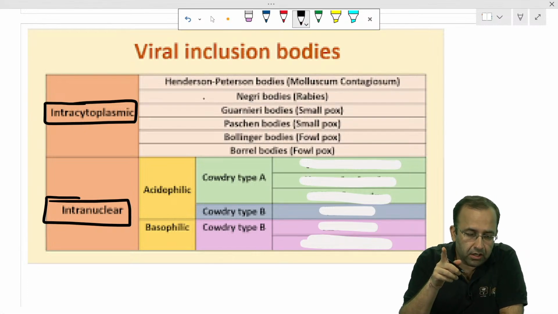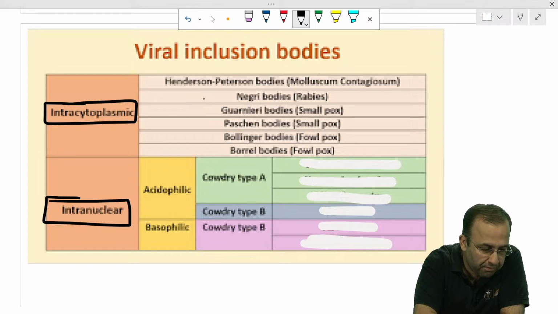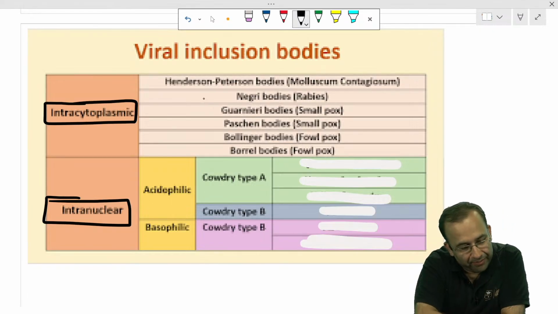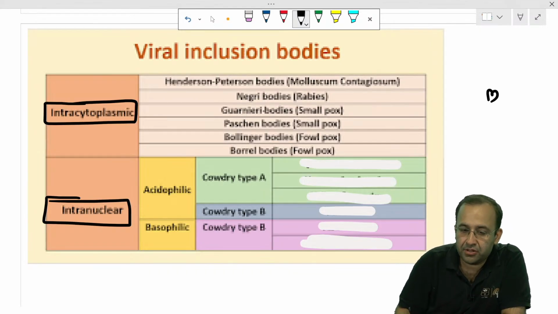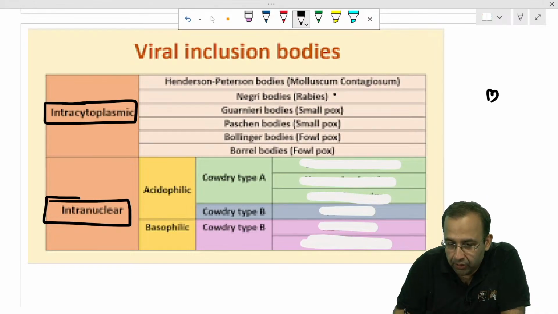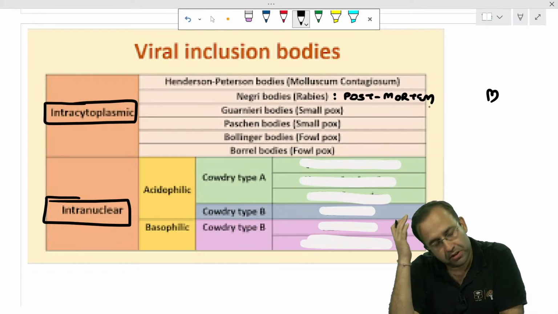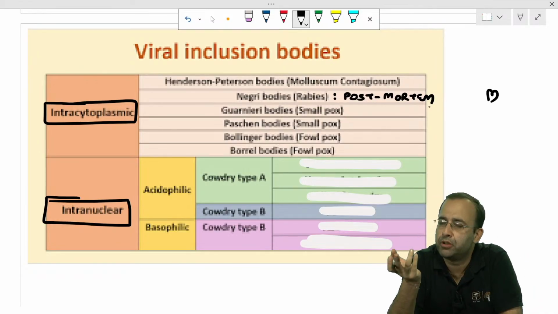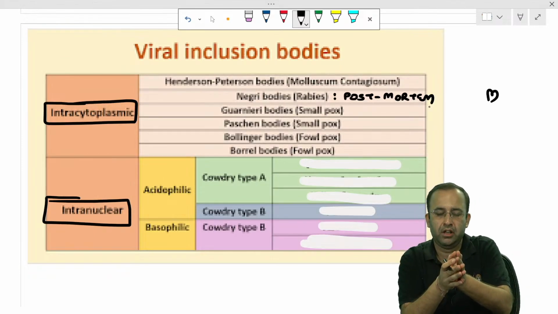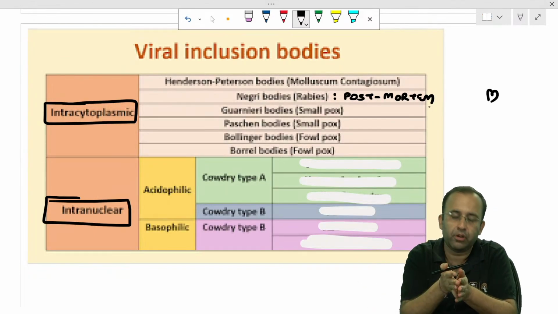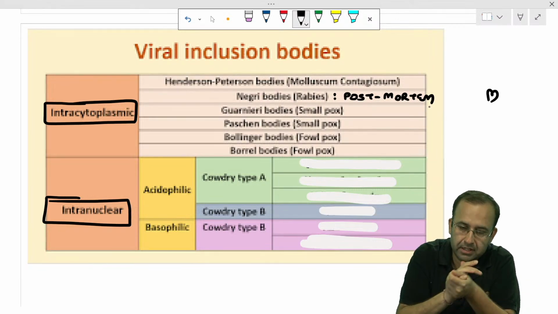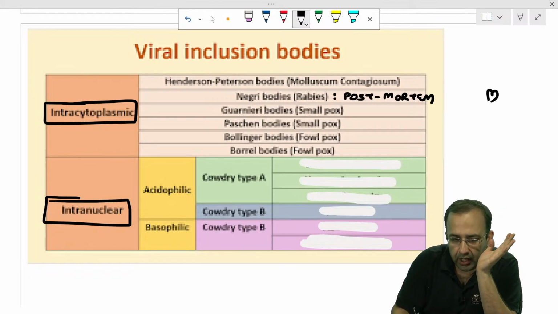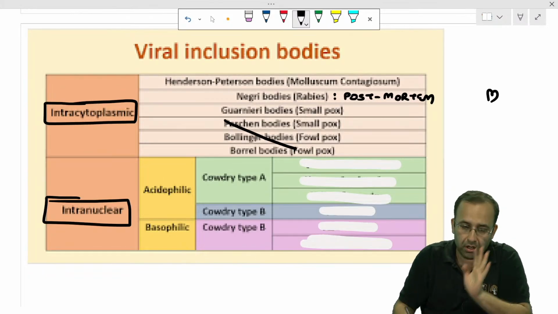Negri bodies will be seen for making a diagnosis, antemortem or postmortem? Okay, agreed. Next point. Negri bodies, black dog bites. It is a postmortem finding because you will do a postmortem biopsy of the hippocampus. If it is a live patient coming to your OPD with a history of dog bite, you will not do a brain biopsy. It will lead to more problems or more deficits. Smallpox, Guarnieri bodies. Even if we don't remember the bottom three, I'm okay with it.